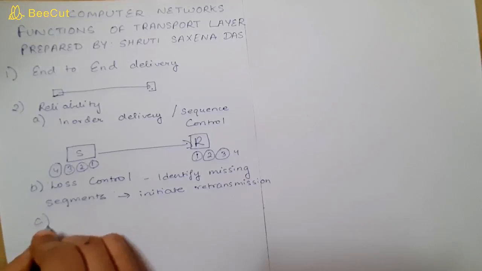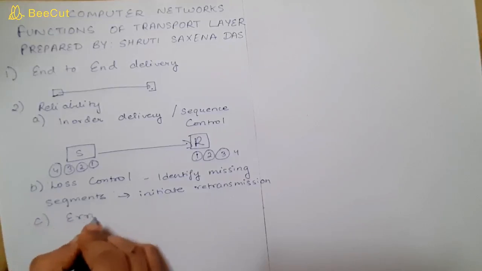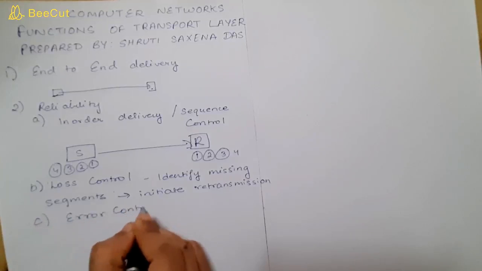The third one is error control. Error control we have discussed in data link layer also.